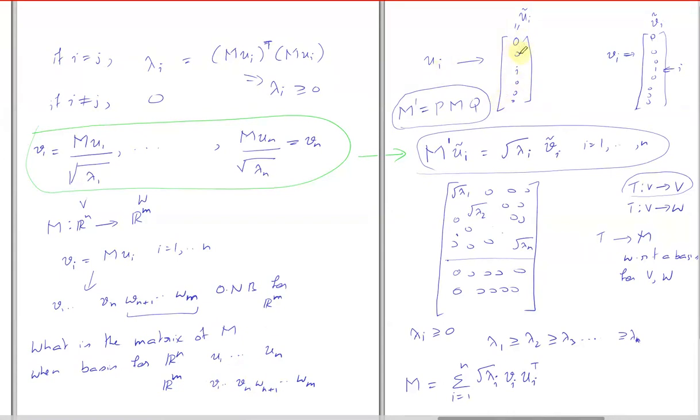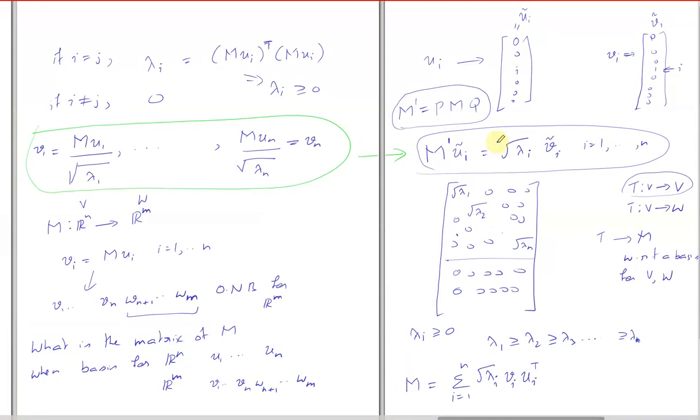This is a basis vector in the new basis. So this has to be one of the standard bases. You agree? Yes, sir. So these are the standard bases. So M prime should map the coordinates in the new basis to the coordinates in the new basis. And that's what this equation is saying. Is that clear? Yes, sir.